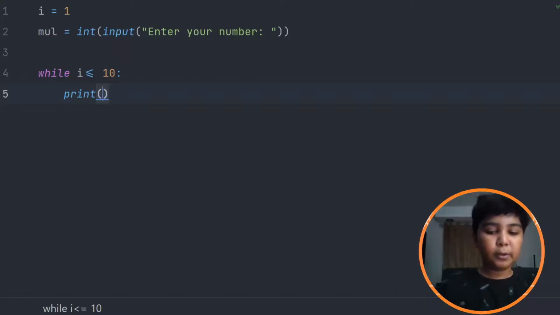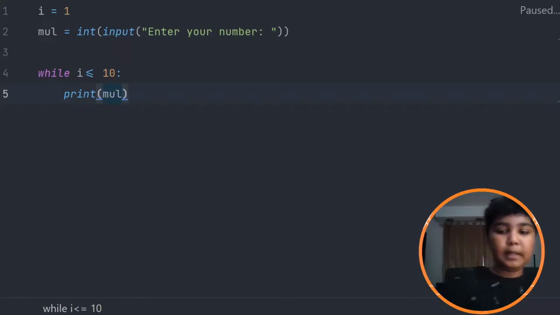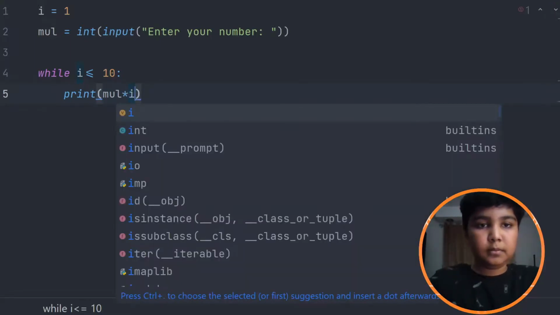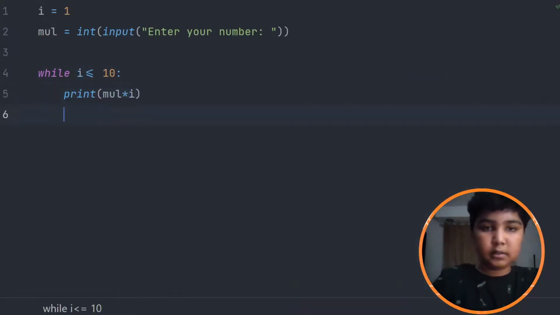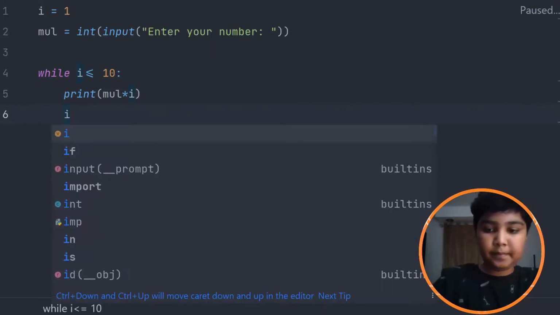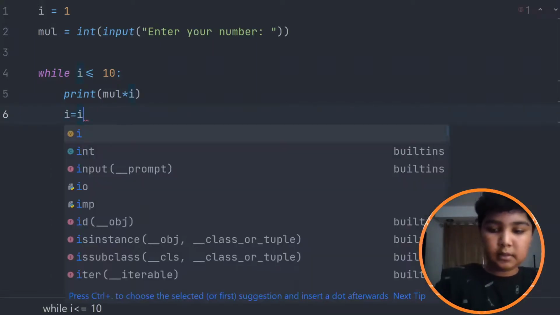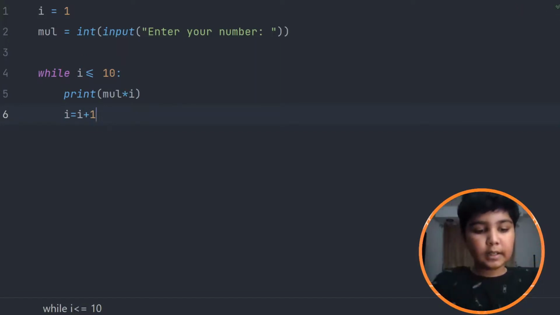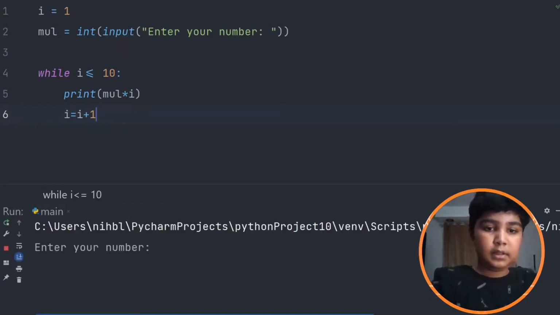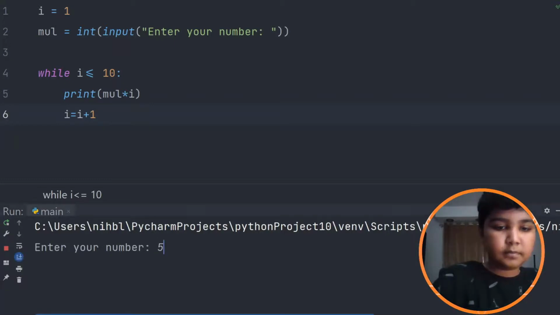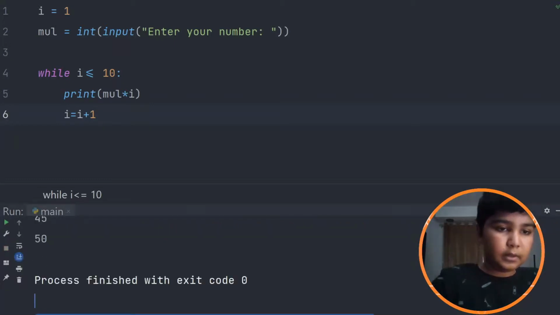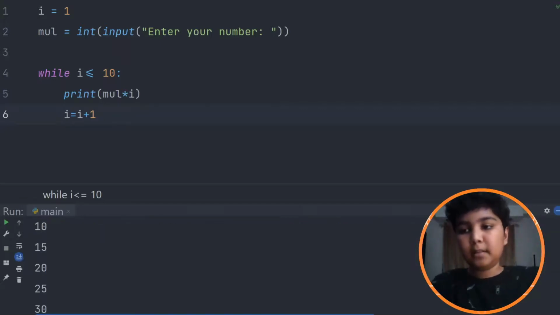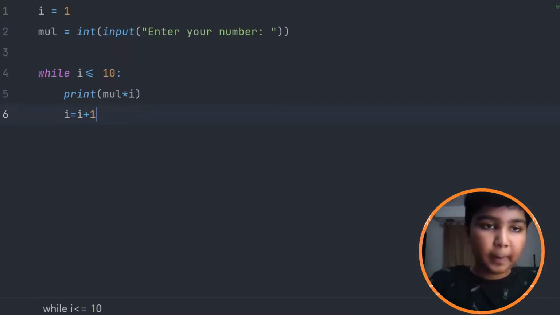If you don't want that, you could just do mul times i, and just do i is equal to i plus 1 and run it. It'll just give you 5 times 1 is 5, 5 times 2 is 10, 5 times 3 is 15. But I don't want it to look like that.